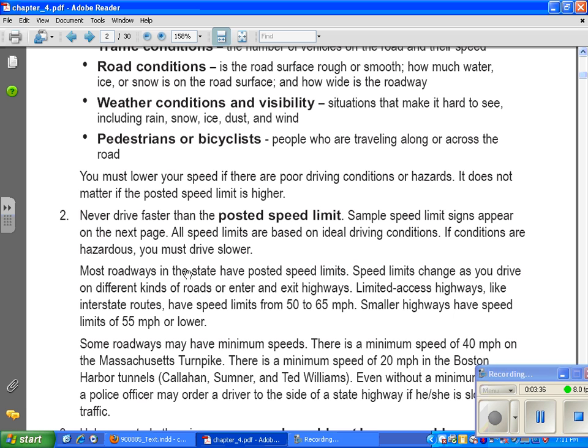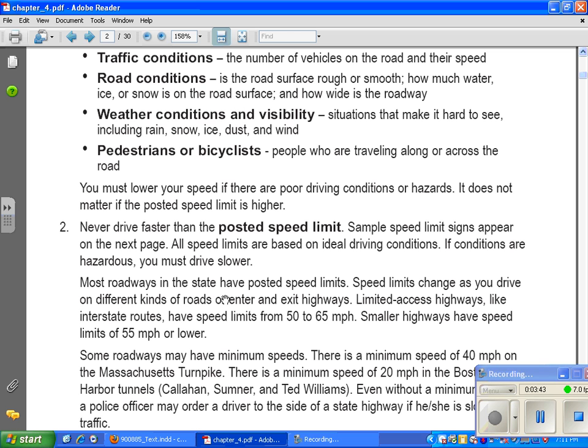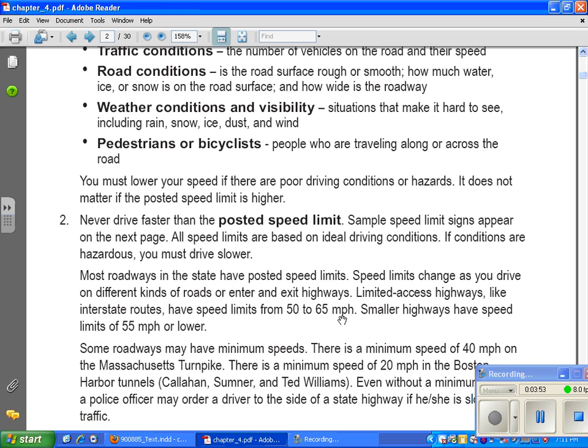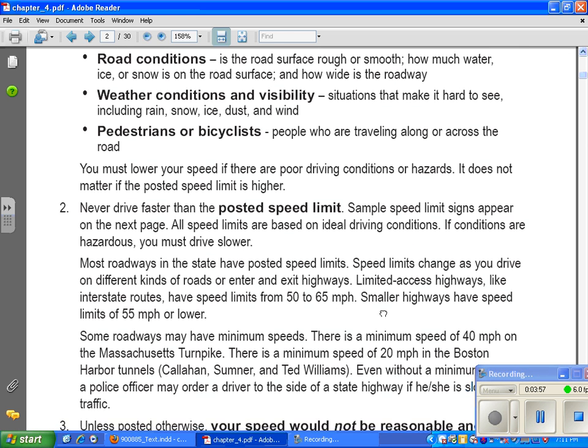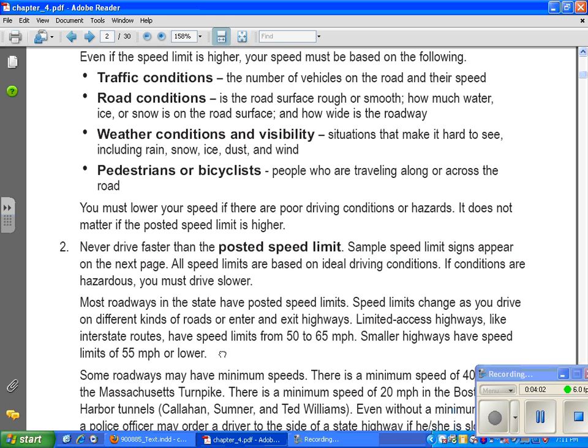Most roadways in the state have posted speed limits. Speed limits change as you drive on different kinds of roads, enter or exit highways. Limited access highways, like interstate routes, have speed limits from 50 to 65 miles per hour. Small highways have speed limits of 55 miles per hour or lower.